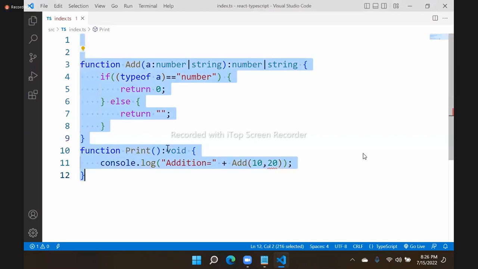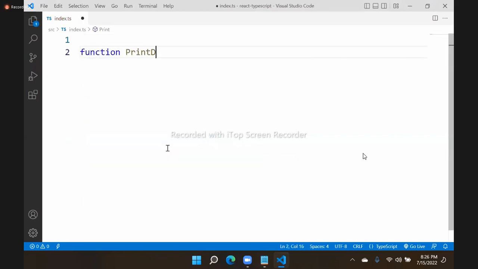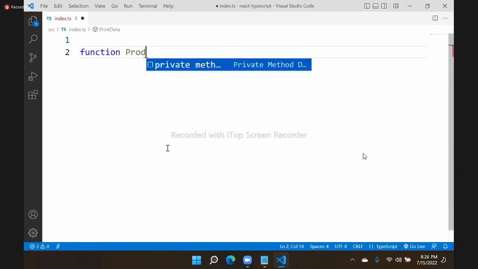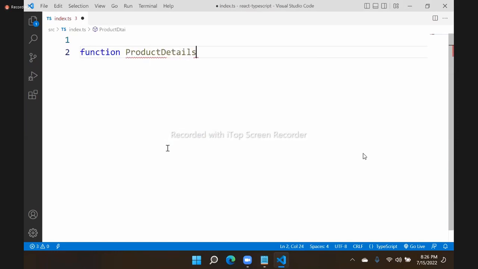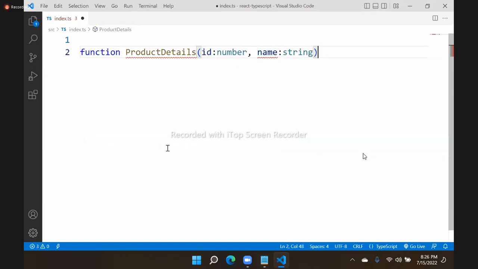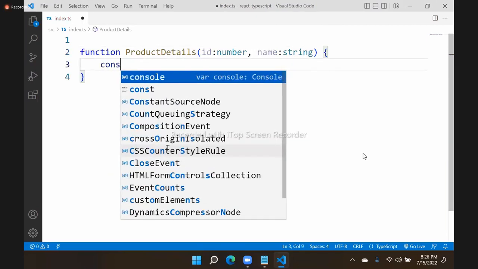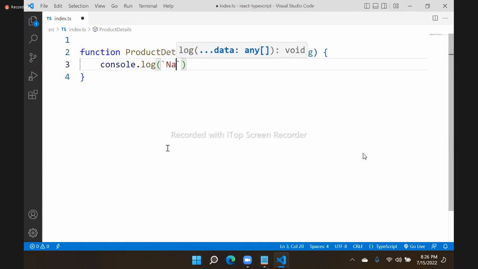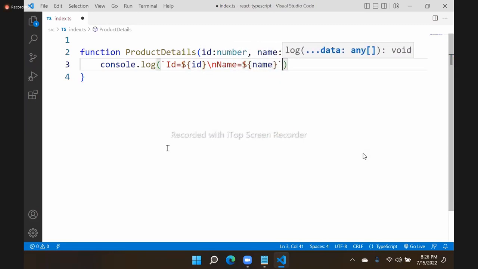For example, see, I am writing a function, print details, or say product details is a function. This product details function has an ID and a name. ID is number type and the name is a string type. We need to access and use it. I will print with console.log: ID is equal to whatever ID they pass. In the next line, I will print name is equal to whatever name they pass.